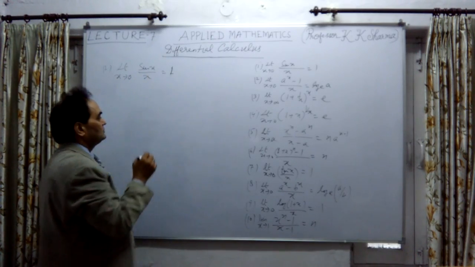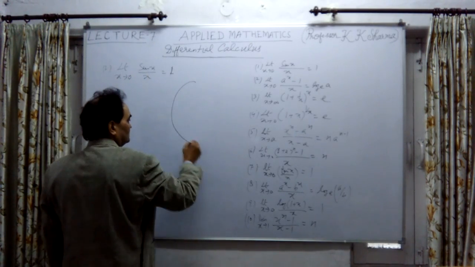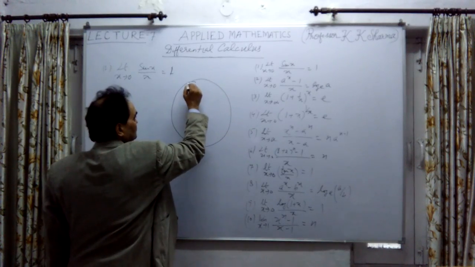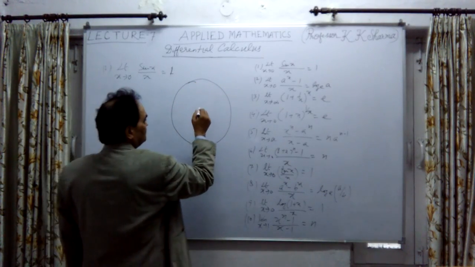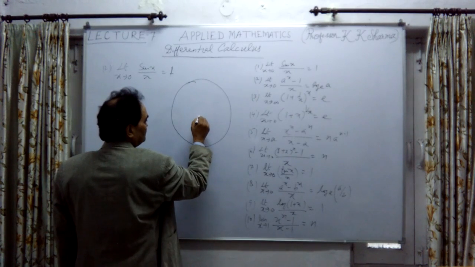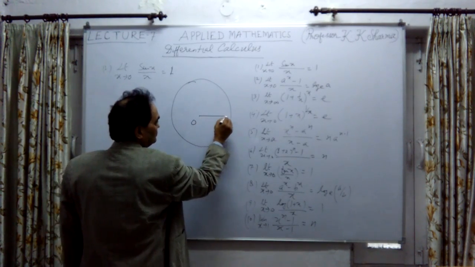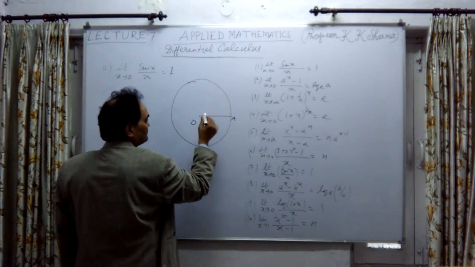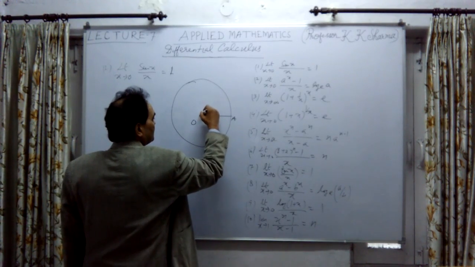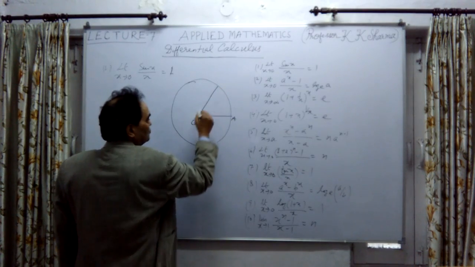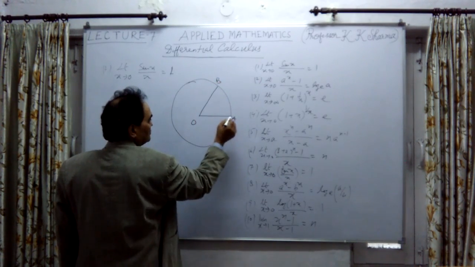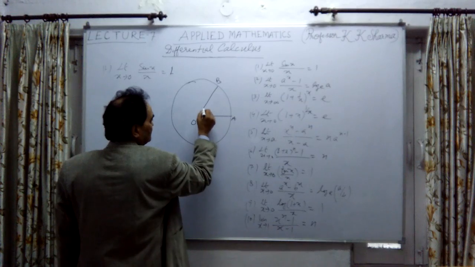is equal to 1. Let me draw a circle of unit radius, which is known as a unit circle. Let O be the center of the circle and let OA be the radius. Now draw OB, so OB and OA make an angle x.